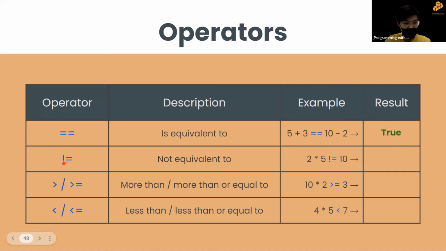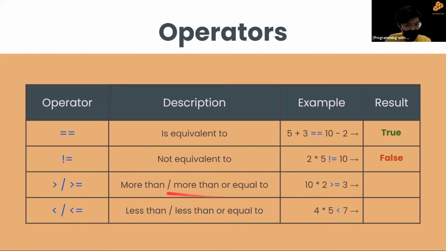Similarly, the next one, we have exclamation mark equals. This means not equivalent to, which is the opposite, right? So as we can see here, is 2 times 5 not equivalent to 10? This will give false, right? Because 10 is equivalent to 10, right?